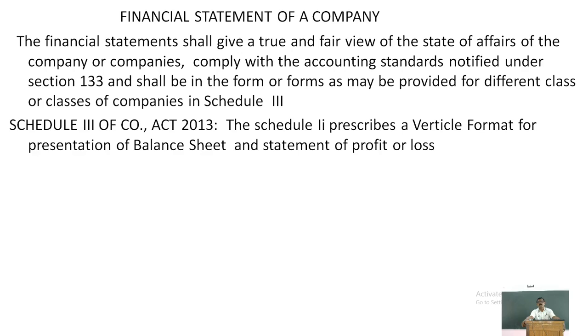Now one change is, earlier it was profit and loss account, now it is called the statement of profit or loss. Financial statement means balance sheet and the statement of profit or loss.